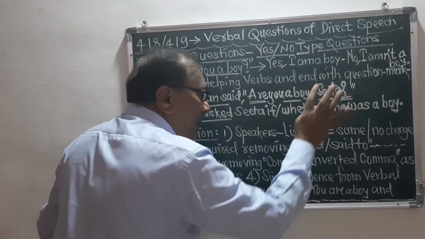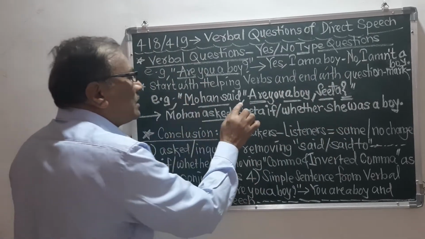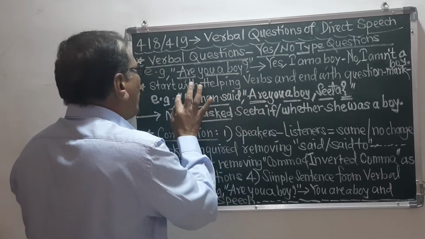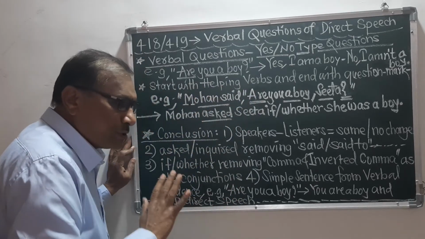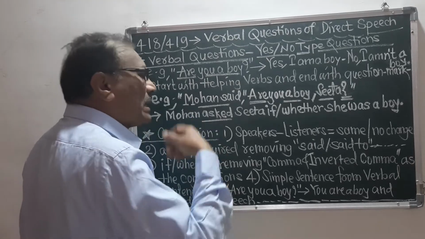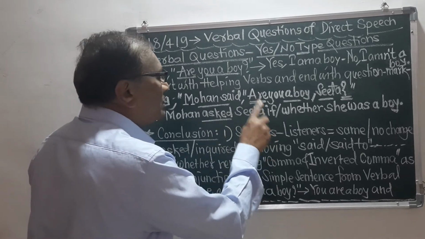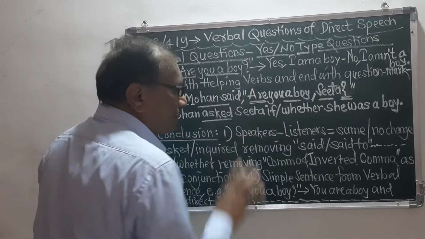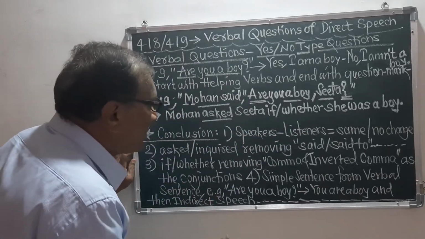So this question mark, these commas, and these inverted commas, all should be removed. We should not put them, so I have cancelled them, and instead of them I have put the conjunction if or whether. Now we will go to the next part.